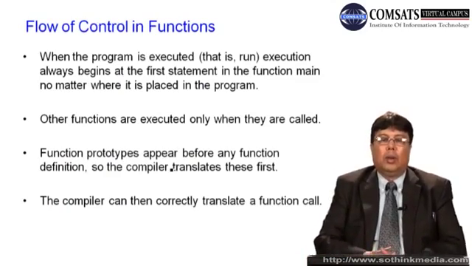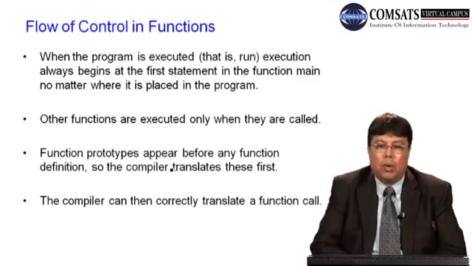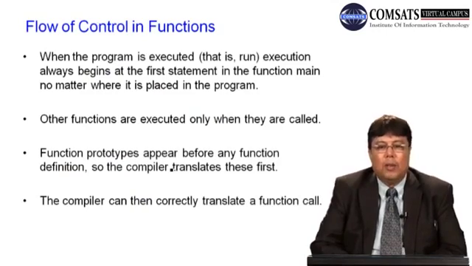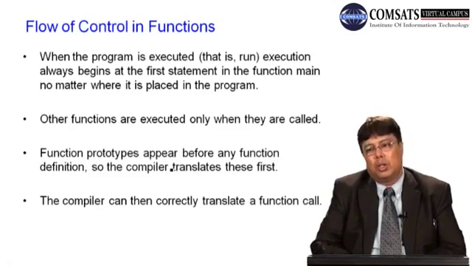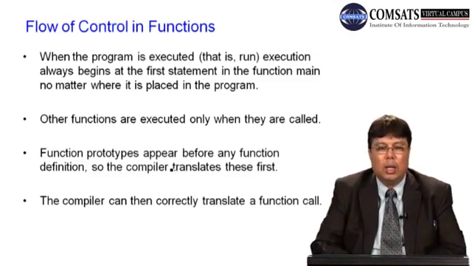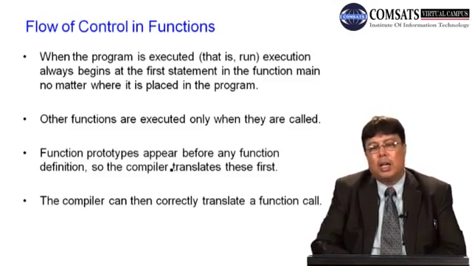So, how does the flow control in the function? When the program is executed, means when a program is run, it always starts the execution from the first statement of the function main. कंट्रोल ऑपरेटिंग सिस्टम से मैन के पास आता है, मेन की फर्स्ट स्टेटमेंट एग्जीक्यूट होती है, and anywhere in the main, other functions are executed only when they are called.